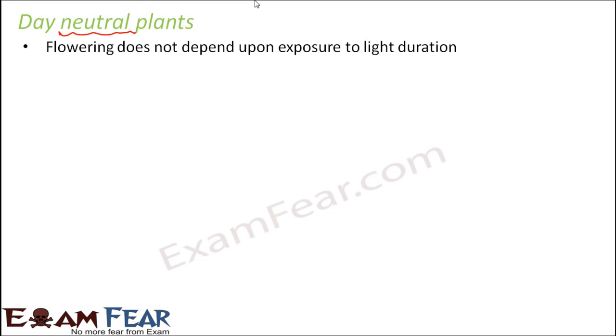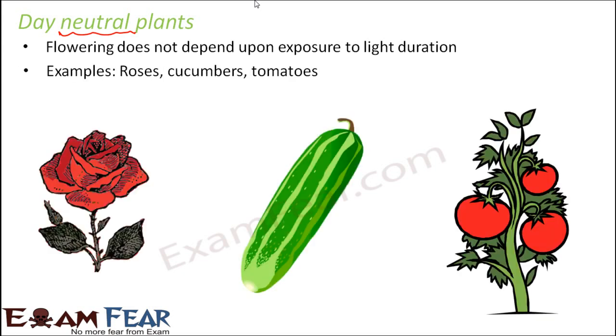They may initiate flowering after a certain stage or maybe after a certain age. Once they are mature enough, flowering will start. And again, it will stop as per the other factors responsible for senescence. So exposure to light duration, or the concept of photoperiod, does not affect flowering in such plants. So examples of such plants are roses, cucumbers, tomatoes. So for all these plants, the duration of light availability doesn't matter. So these are the three categories of plants.